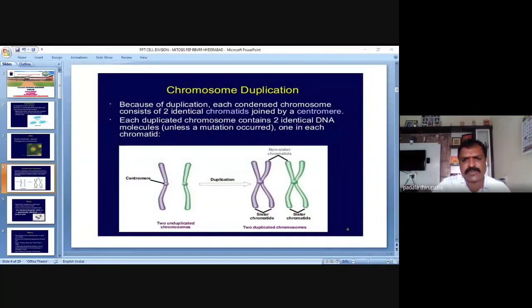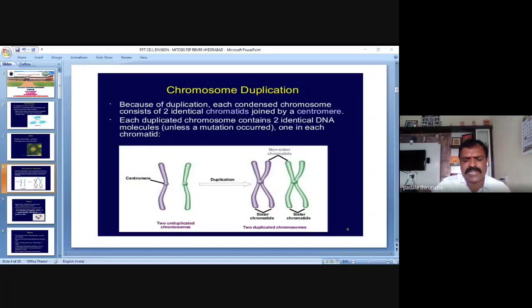sister chromatids. Whereas the other chromosome here, the green colored chromosome, consists of chromatids that we also call sister chromatids. But see here, one blue color chromatid and one green color chromatid, both we call non-sister chromatids.